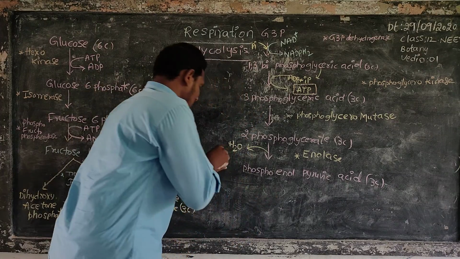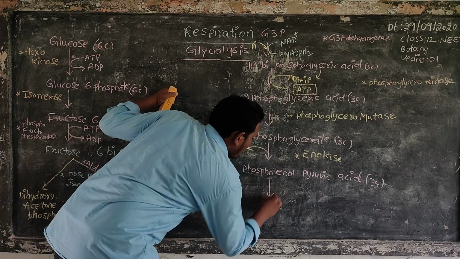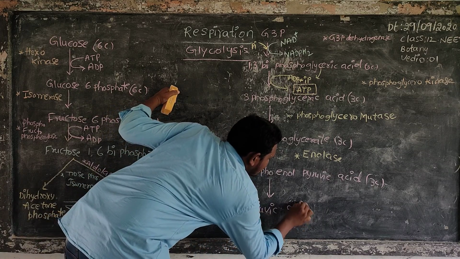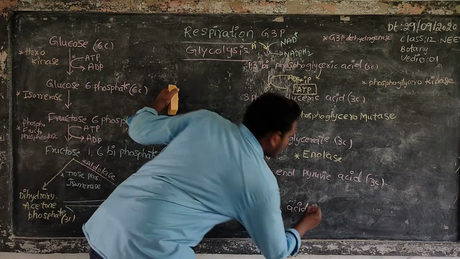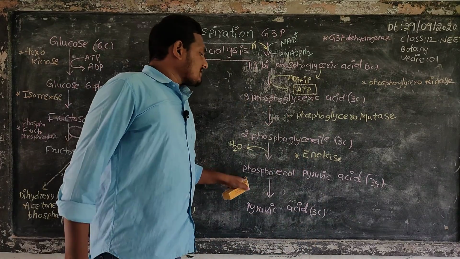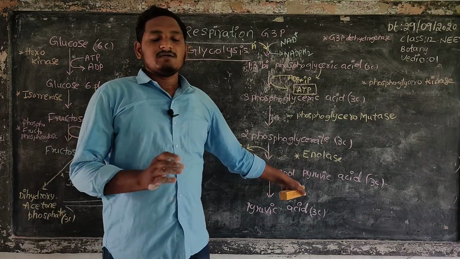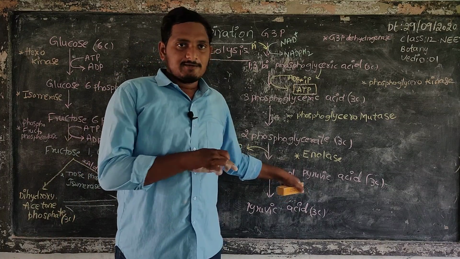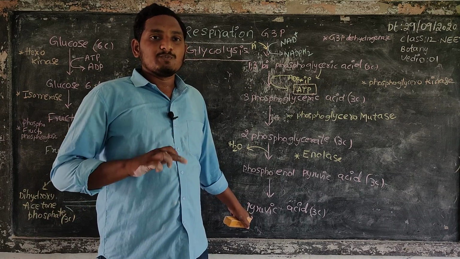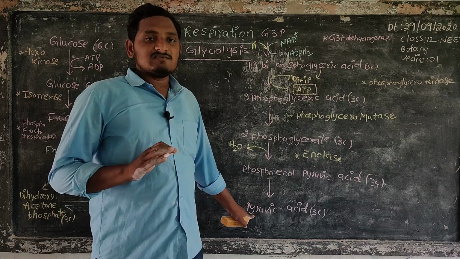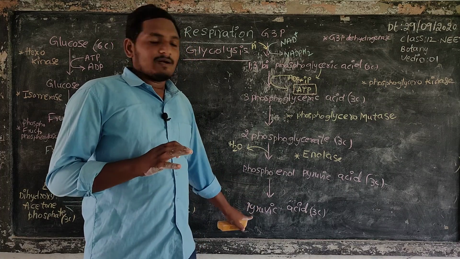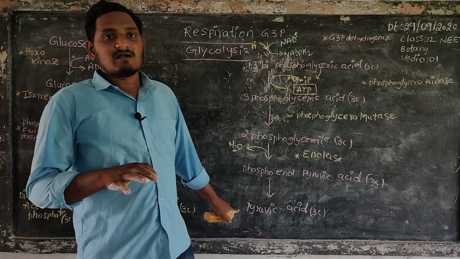Phosphoenol pyruvic acid changes into pyruvic acid. It is also a 3 carbon compound. Here, in phosphoenol pyruvic acid, the phosphate group is still present. Here the phosphate group is released or removed. Pyruvic acid does not contain any phosphate group. Here the phosphate group is present, but here the phosphate group is not there.